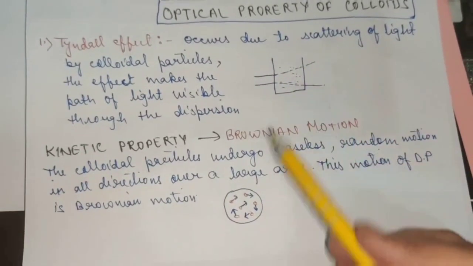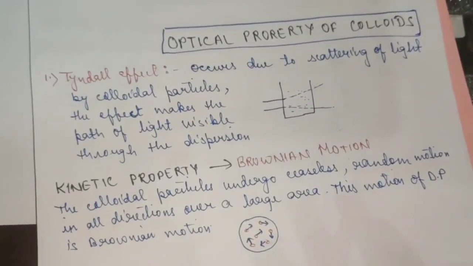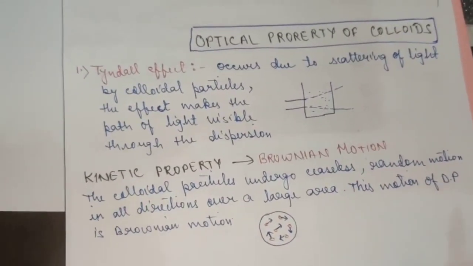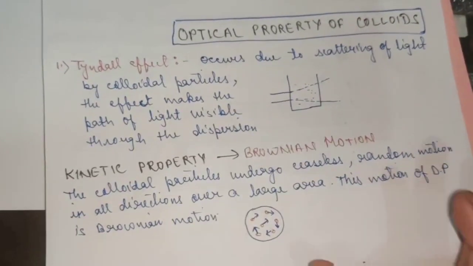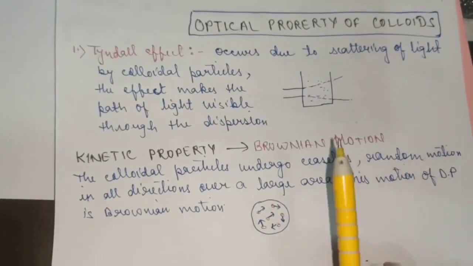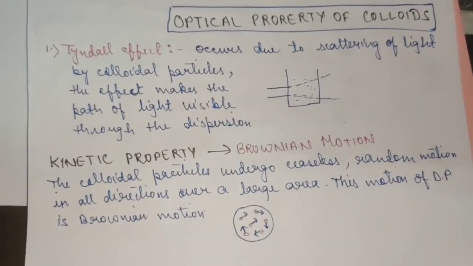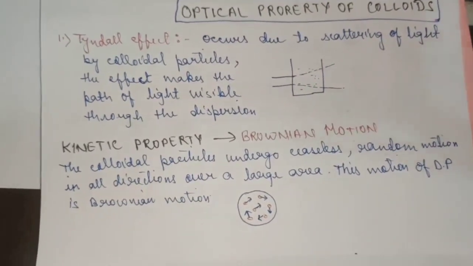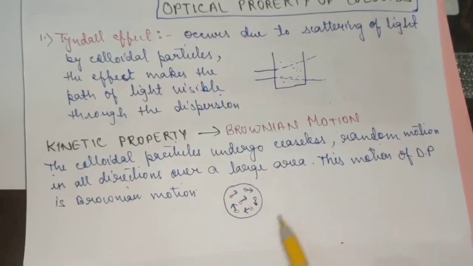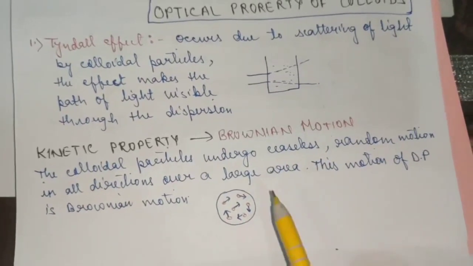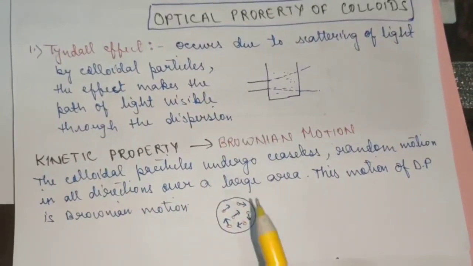These two are very important definitions, children. Wherever you see a definition in this chapter, mark it as important. Again telling you, everything that I am telling you in this chapter has been asked in one year or the other, and these are very simple to remember because you have an idea of these topics. It is not new to you. So mark these topics important. So I hope this Brownian motion is clear to you. What is Brownian motion? The zigzag random motion of the dispersed phase in colloidal solution is known as Brownian motion.